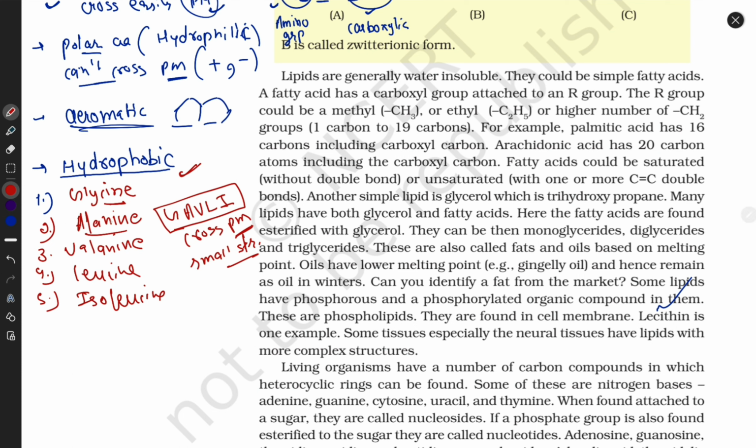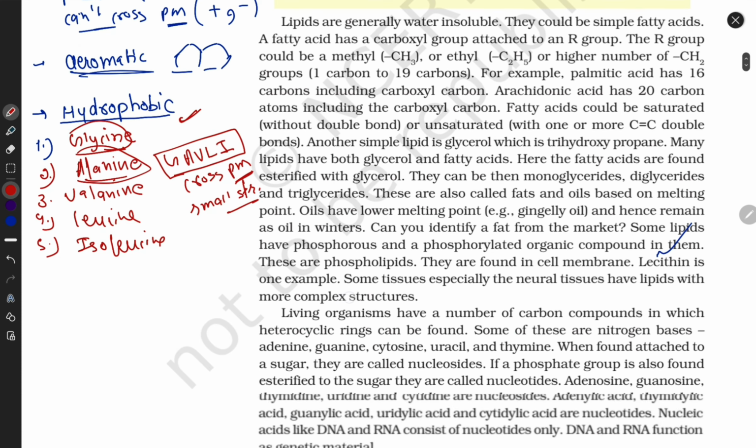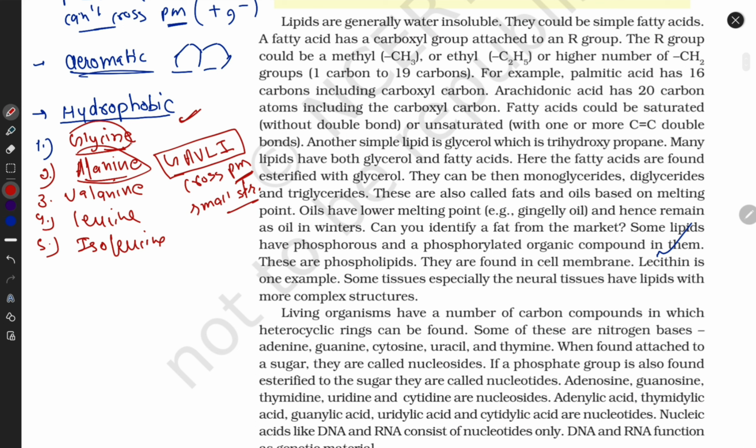Now, guys, can I draw some of the structures, like alanine and glycine? Okay, I'm drawing single structures. I'm drawing first for you, guys, the glycine structure. This is the glycine, NCC. Here hydrogen is present, here hydrogen is present. Guys, here no R group is present. This is a very small amino acid.